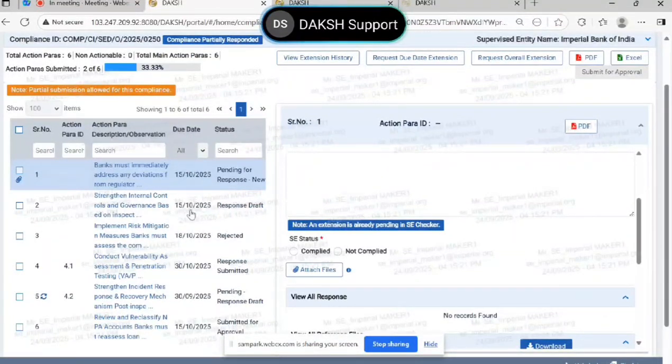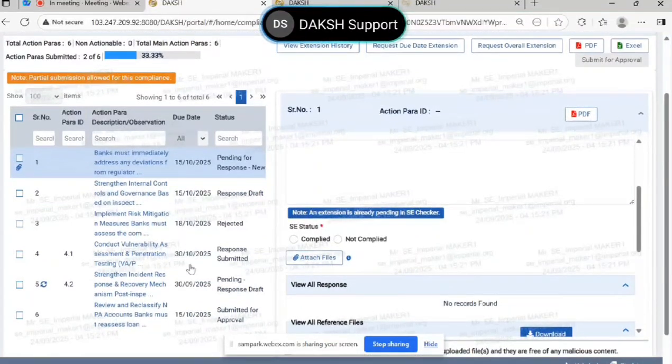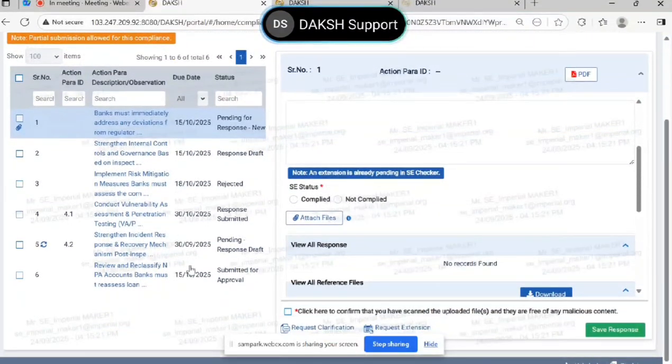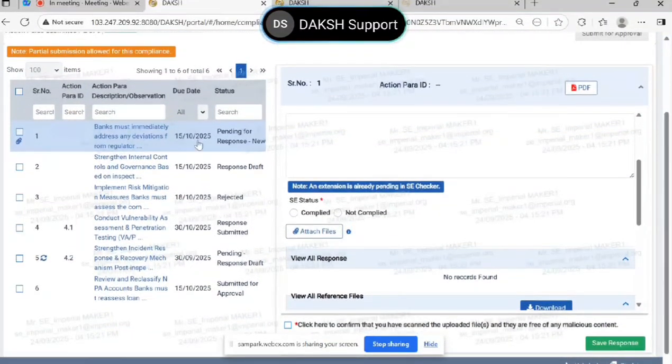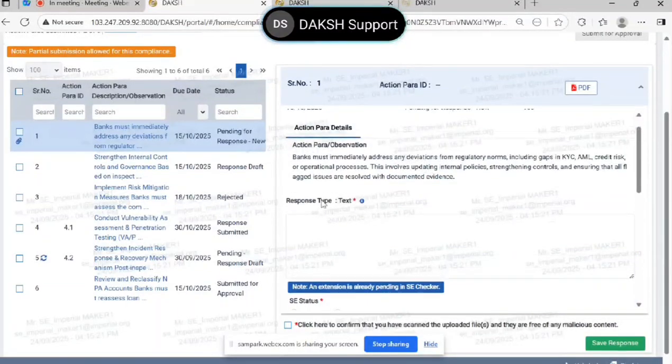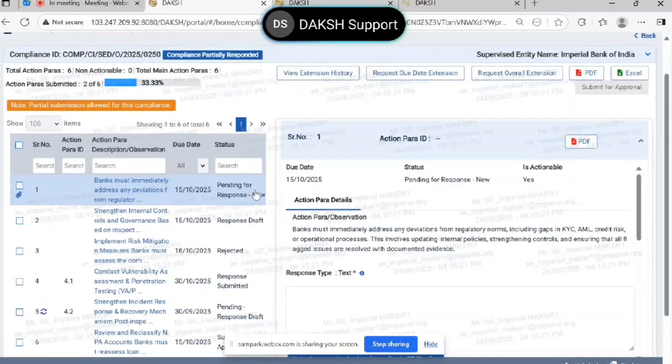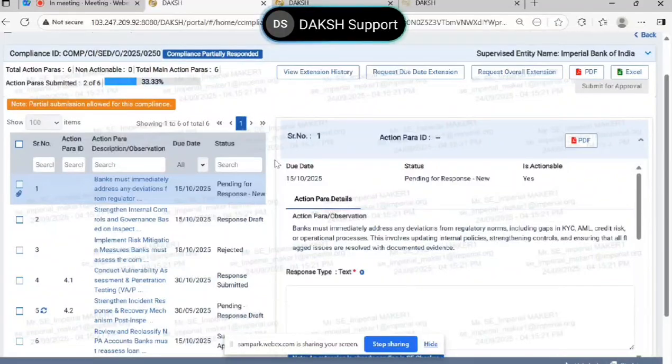But in case you miss the deadline, there is an alternate avenue. While we are trying to capture the compliance culture, we also want to ensure that if the AC, the entity, tries to submit their response, they should be able to do it. So even if the due date has expired, you can request for extension. But just like in the return module, here also we capture why exactly you had missed the deadline. The request extension comment is very, very necessary.